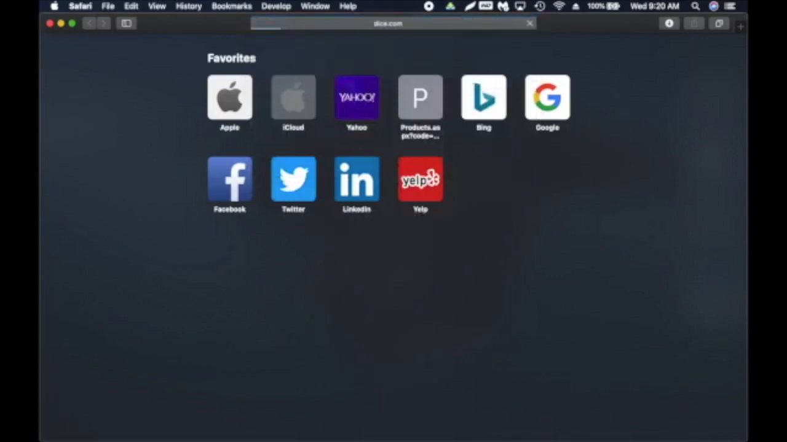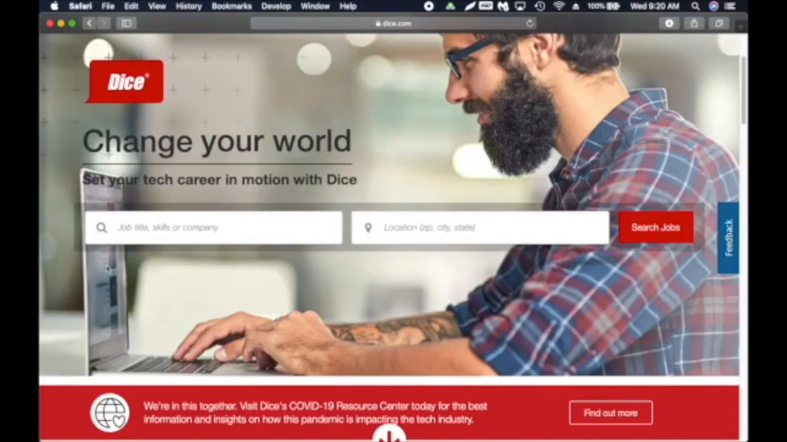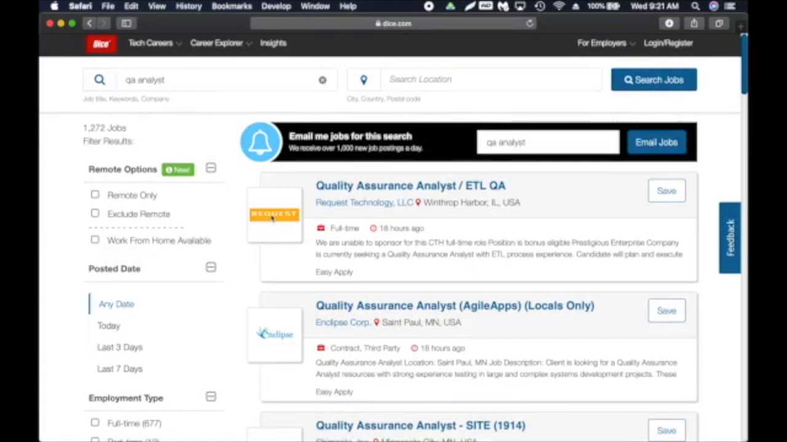So dice.com. You can search for jobs without creating an account. Let's say you were looking for QA jobs, right? QA analyst, and location. If you don't specify anything, it's probably going to search the entire USA, so I'm just going to leave it alone. And here you have multiple options, right? Just to quickly go over, all these sites are pretty much similar.